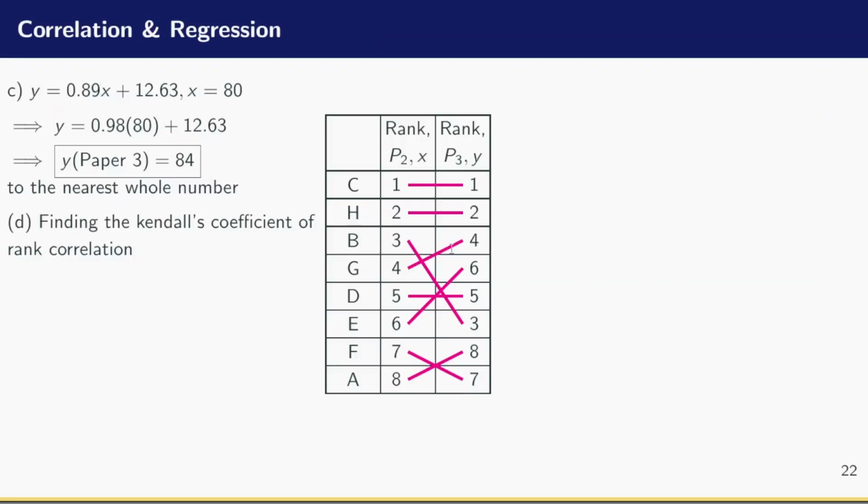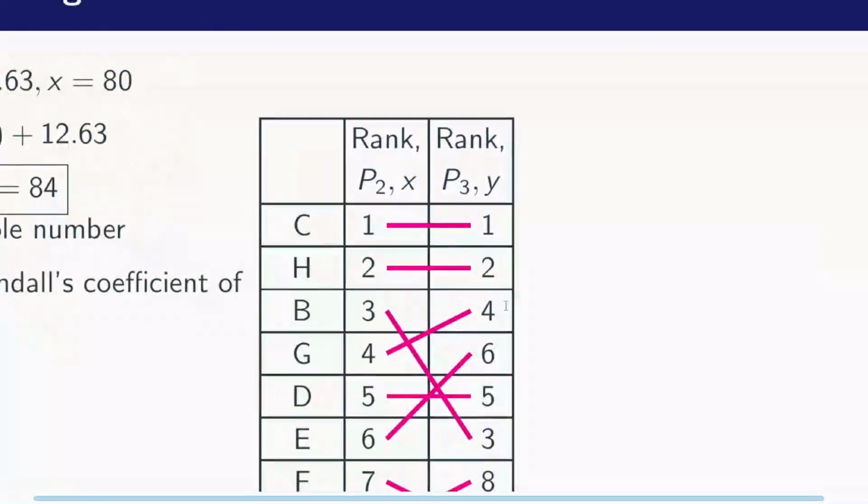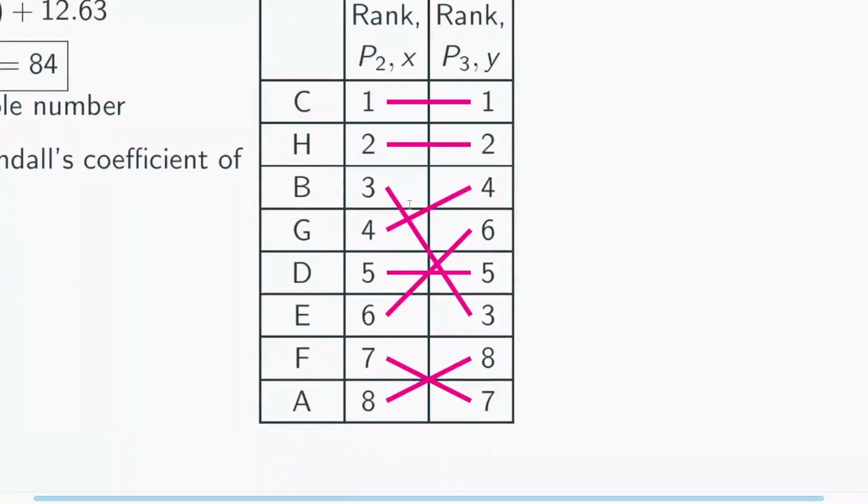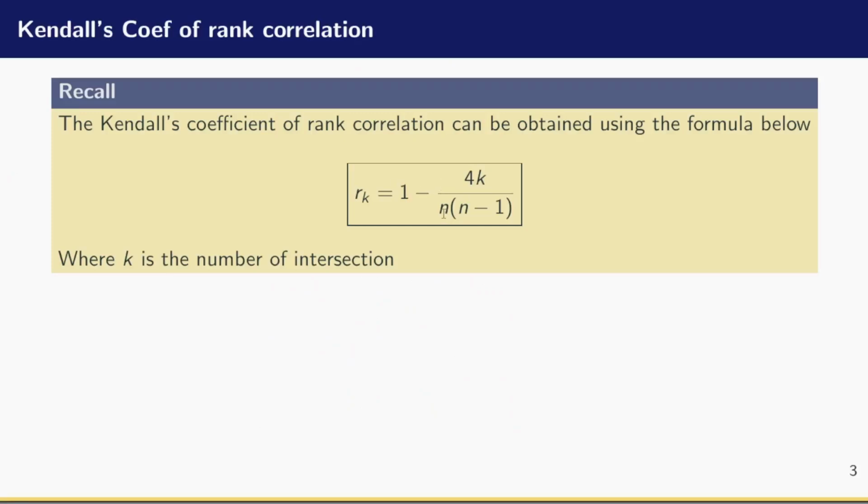Like if you look at this, my question, let me zoom in a little bit. You are going to see that these are the intersections, the crossings on the lines that are matching the rankings. Here we have a cross, a cross, a cross, a cross, and a cross. Or you can think of that as the intersection of the lines that matches the ranking. So that is the value of k. So now that we have that, k is that, and what is n? N is simply the number of students or the number of data that are there. So we were told that there were altogether 8 students whose marks were recorded. So n is equal to 8.